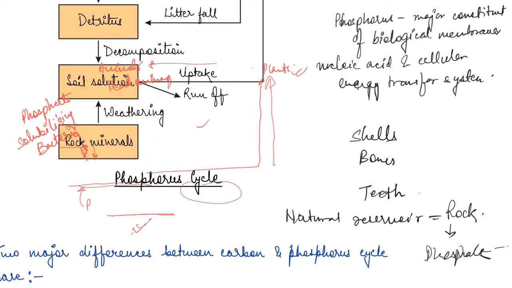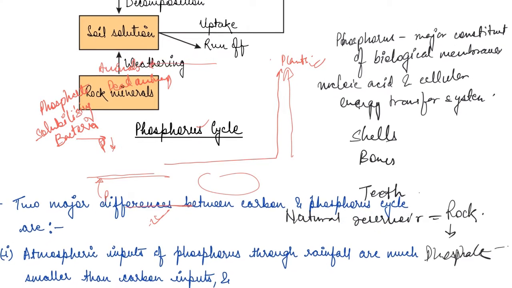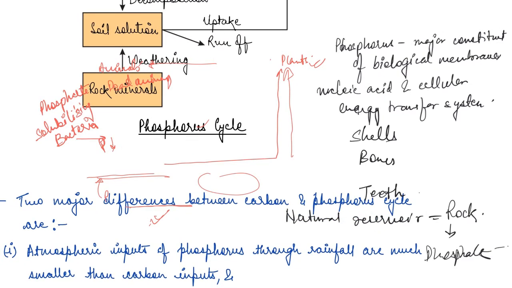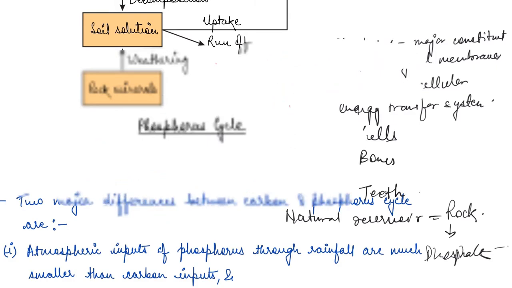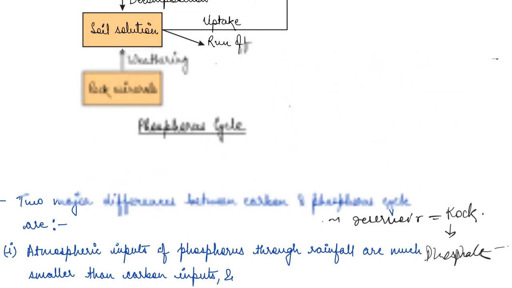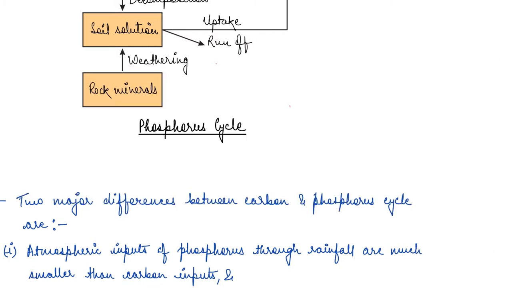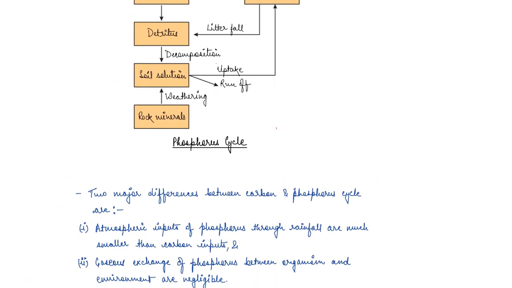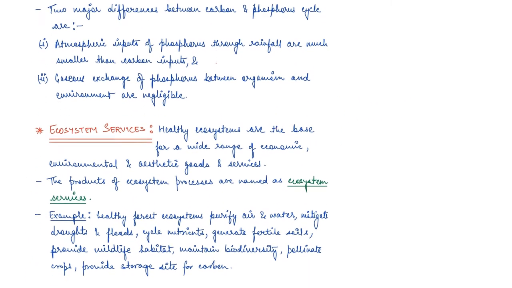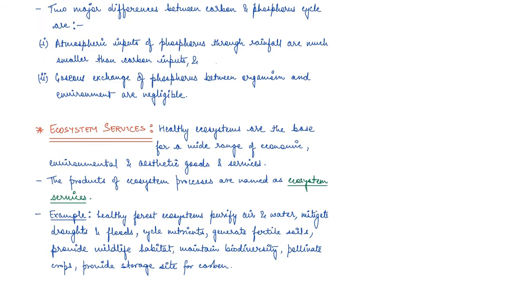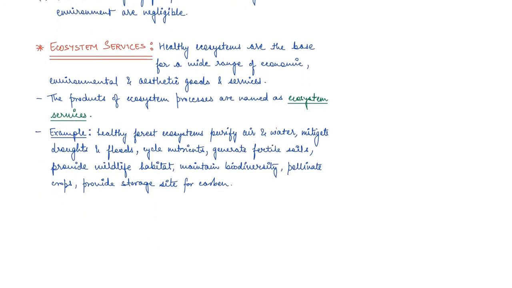Let's see what exactly are ecosystem services. I'll just clear the screen and then we'll see a bit about ecosystem services as well. Right? This we have already covered, that there are two major differences: one is atmospheric inputs through rainfall is different, and then gaseous exchange is different.